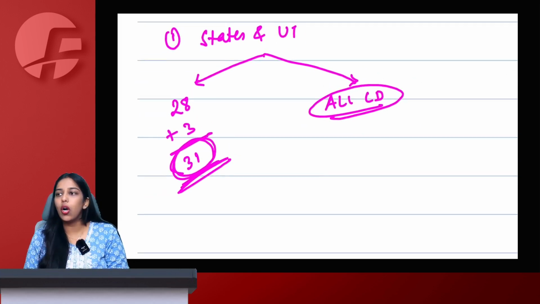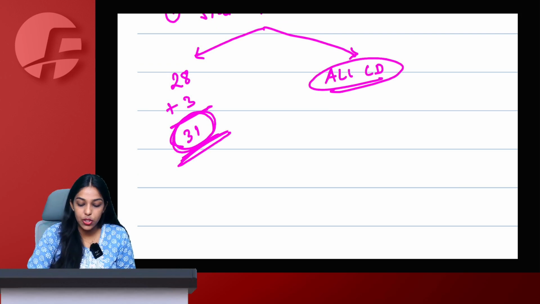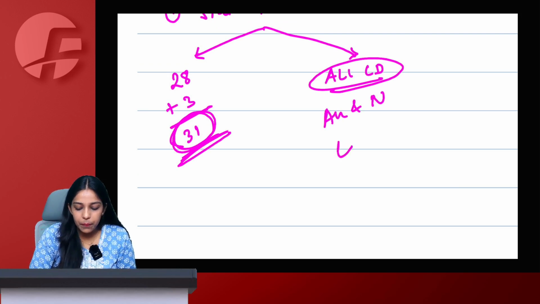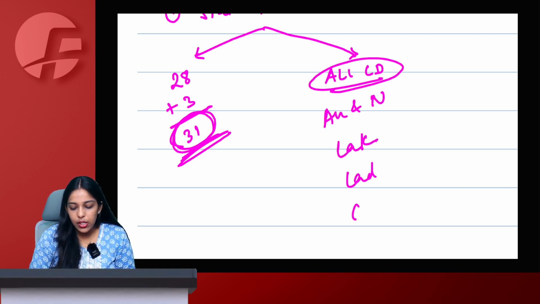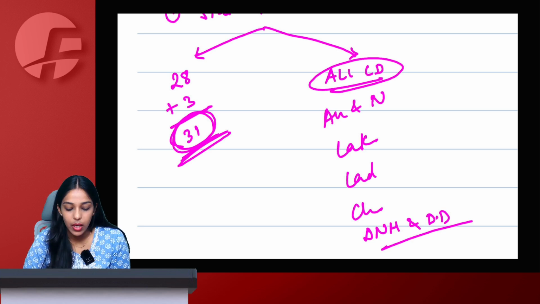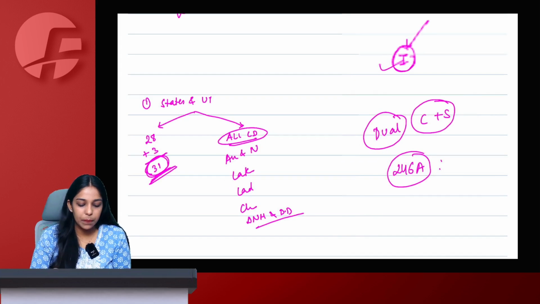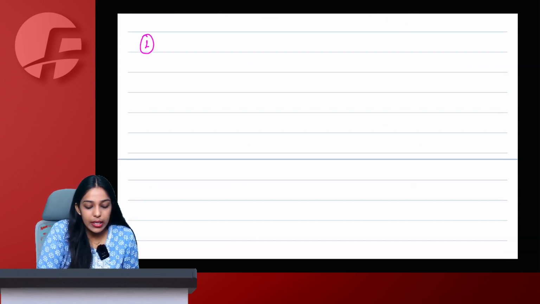So all CD are the 5 union territories without a legislature, which are Andaman and Nicobar, Lakshadweep, Ladakh, Chandigarh, Dadra Nagar Haveli and Daman and Diu, and plus any other territory like the exclusive economic zone will also be considered as union territory under GST. Then the second thing that we learnt was 11 special category states under GST.